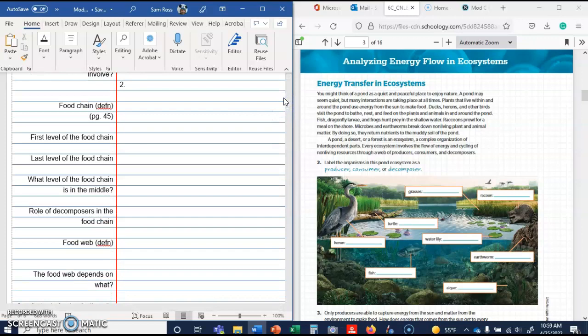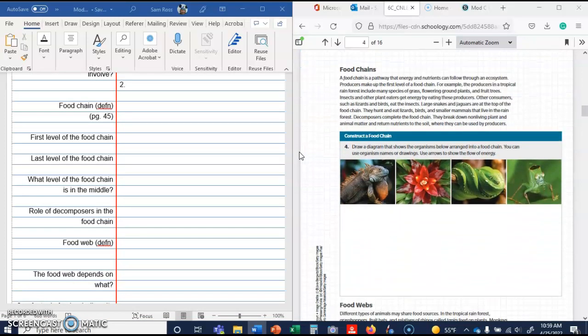And then we have the definition of a food chain on page 45. So let's go ahead and move our book to page 45. A food chain is a pathway that energy and nutrients can follow through an ecosystem. So you have the definition there. Producers make up the first level of the food chain. The last level of the food chain: decomposers complete the food chain.